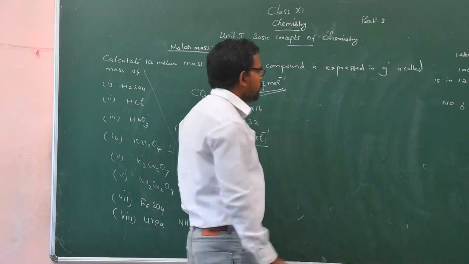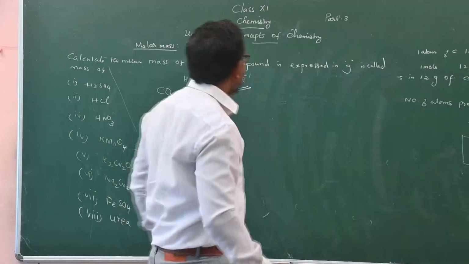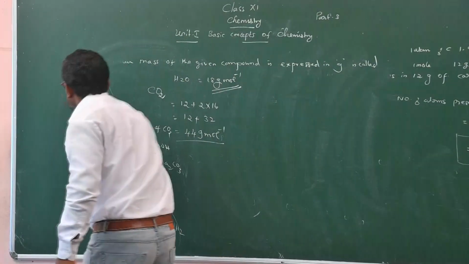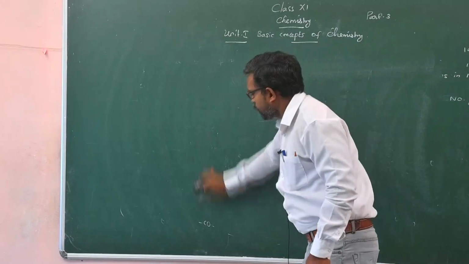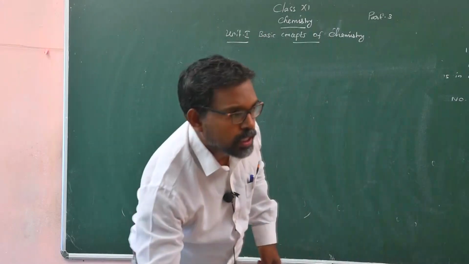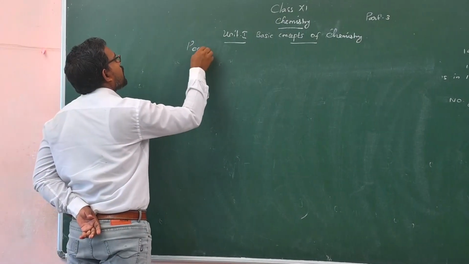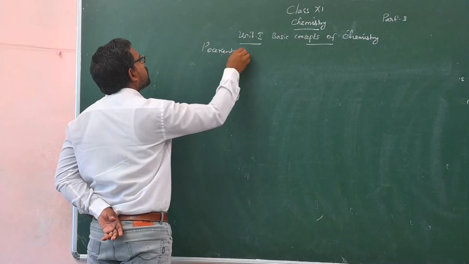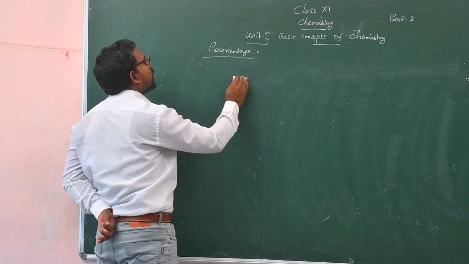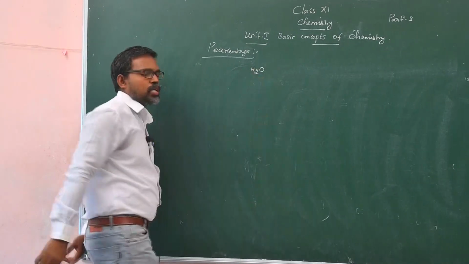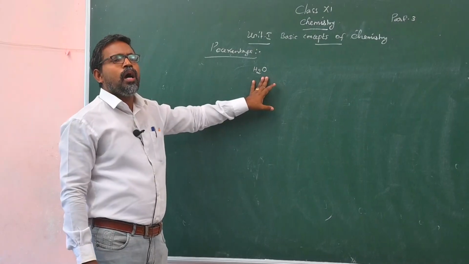Now, we are going to discuss another topic in the same lesson, that is called percentage composition. How to find out the percentage composition of a compound? Suppose we consider a water molecule, it is expressed as H2O.